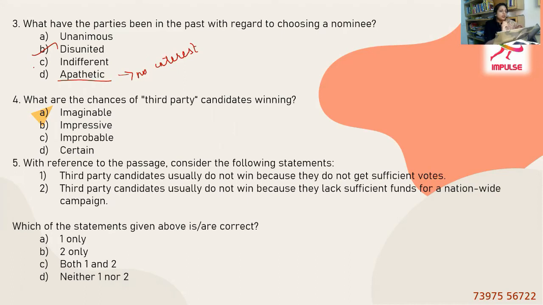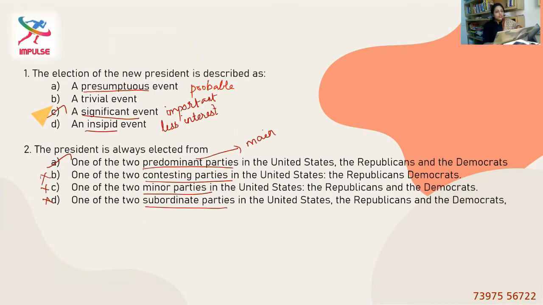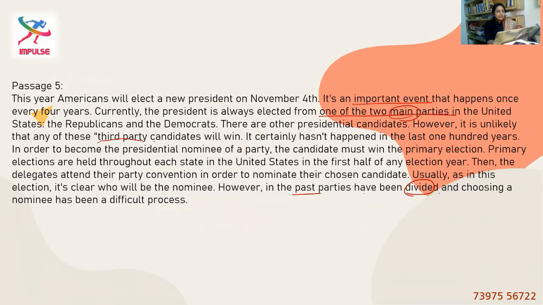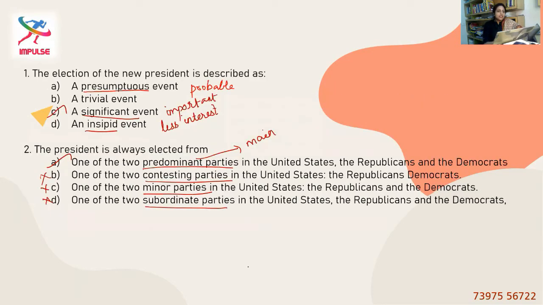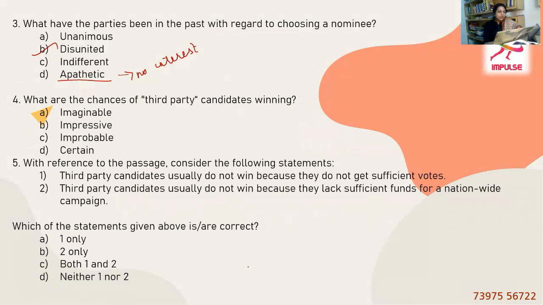So option B, disunited, is the right answer. Fourth question: what are the chances of third-party candidates winning? They say third-party candidates will win. It certainly hasn't happened in the last 100 years, which means it is not even in the future. And if they say the third party is winning, it should be improbable. It's not imaginable because we know as a matter of fact that it hasn't happened in the past.